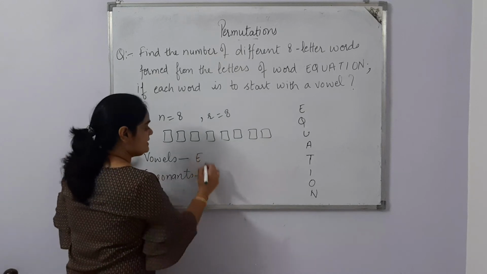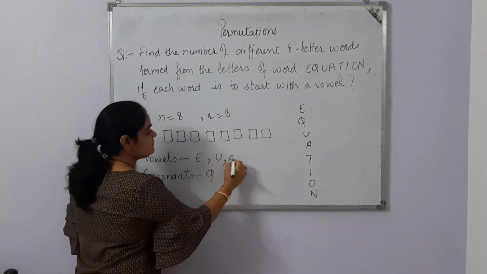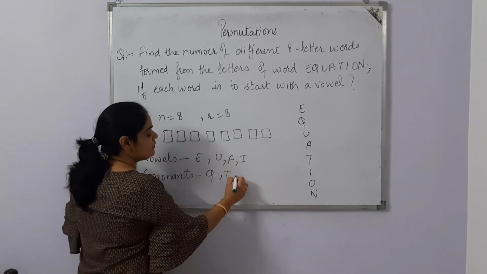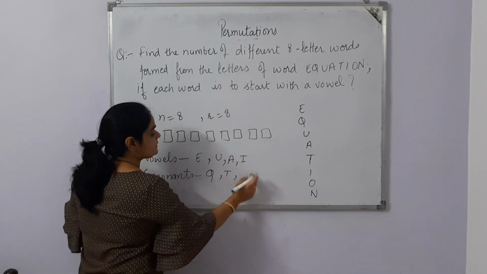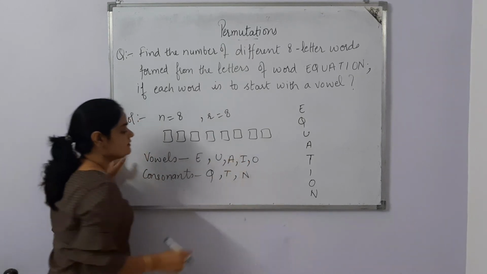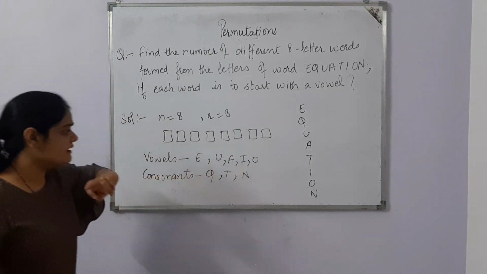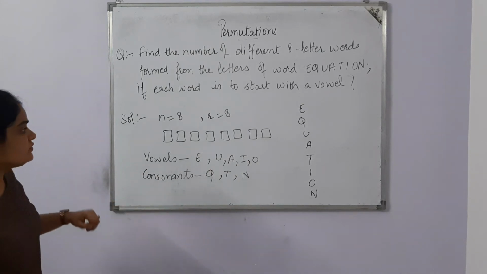So, E is a vowel, Q is a consonant, U is a vowel, A is a vowel, T is a consonant, I is a vowel, O is a vowel and N is a consonant. But you are watching that there are total 5 vowels and 3 consonants in this word.